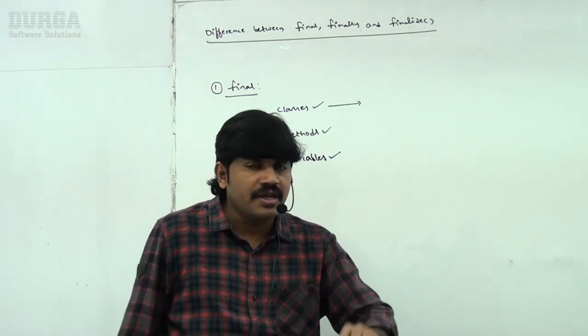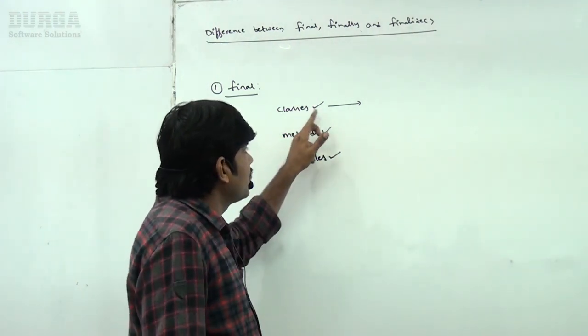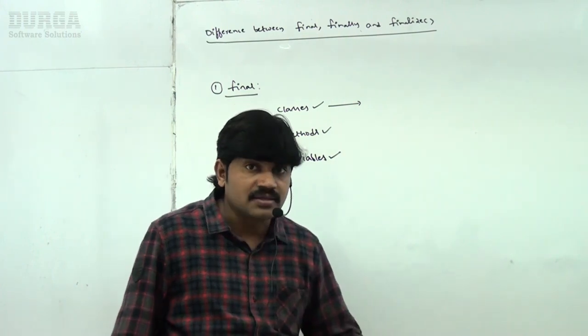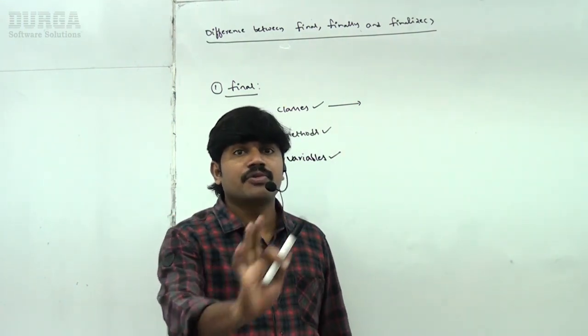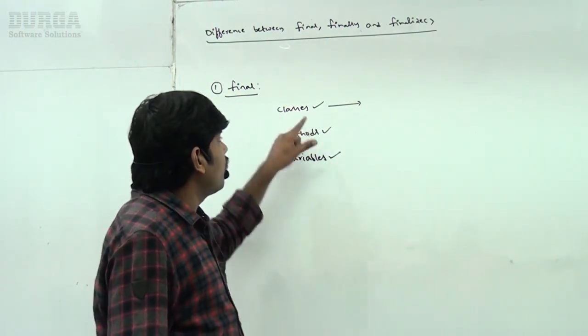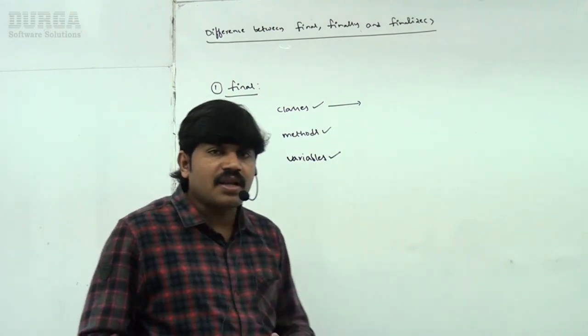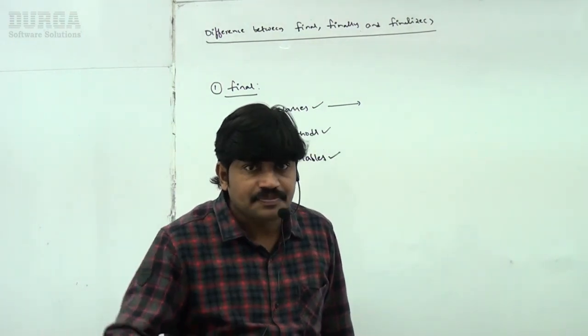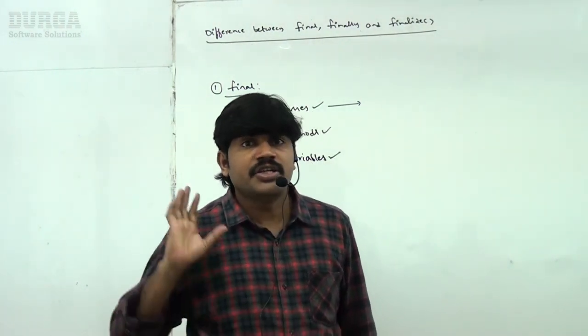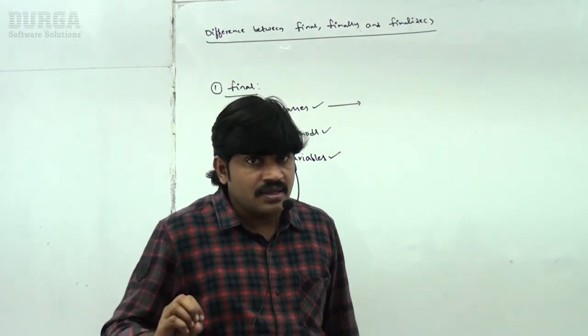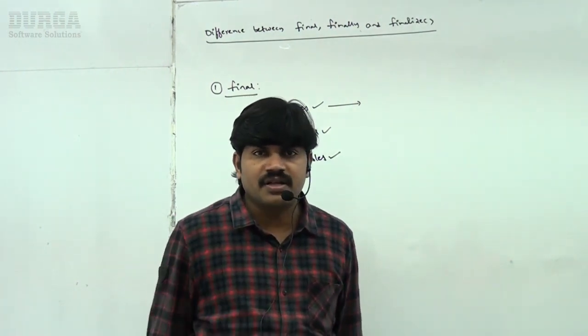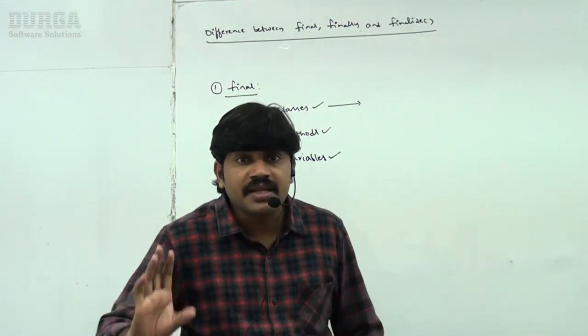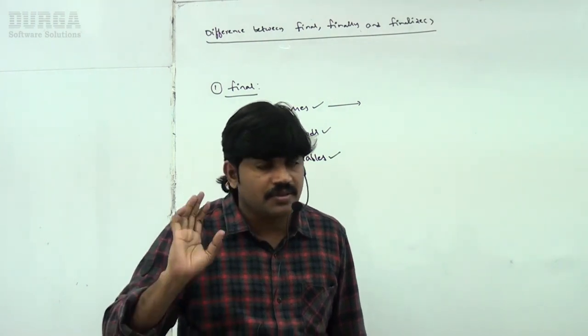By mistake, if you try to create a child class for this final class, you will immediately get a compile time error. Remember this.